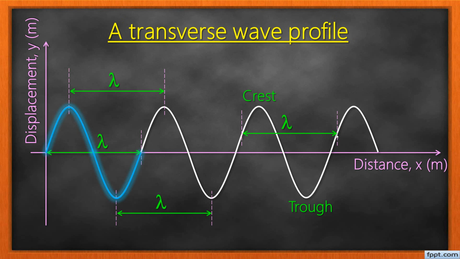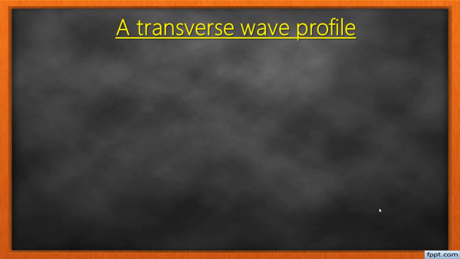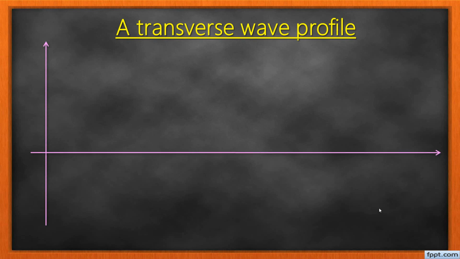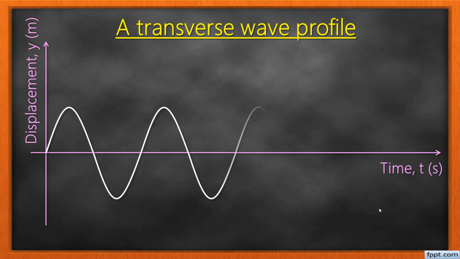which we denote by lambda, a Greek letter. Now, we have two types of transverse wave profiles, and the difference between them is just the horizontal axis, which may represent distance, or for the second one, it represents the time traveled by the wave. For this one, we shall still have the vertical axis with the displacement of the particles from the equilibrium position, but this time the horizontal axis will have the time in seconds. And here we still have our transverse wave profile.